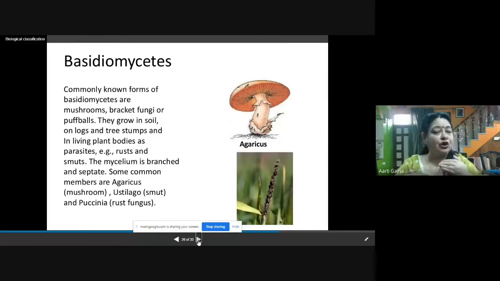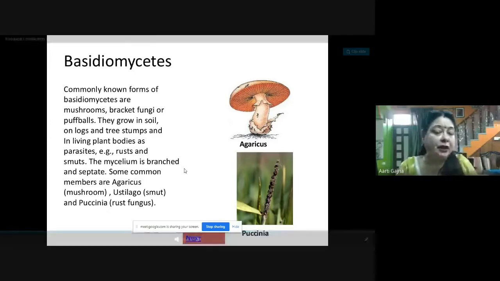When they are growing on the soil, on logs, that means they are in damp, moist places, and they are depending on the dead and decaying material for their food. When they are growing in living plant bodies, then they are present as parasites. Their mode of nutrition is parasitic. So as parasites, they are present in the living plant bodies, and they are causing diseases in the plants,